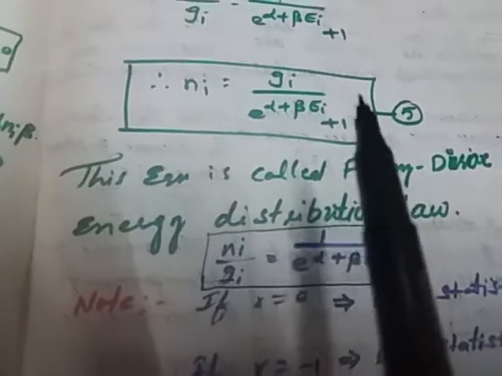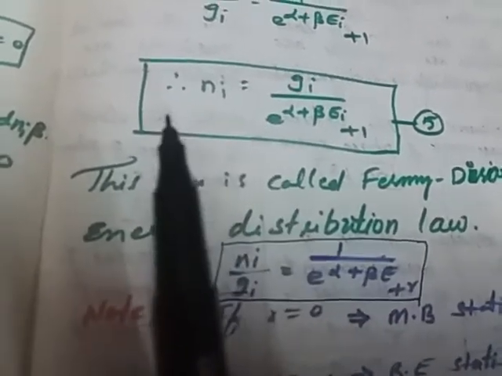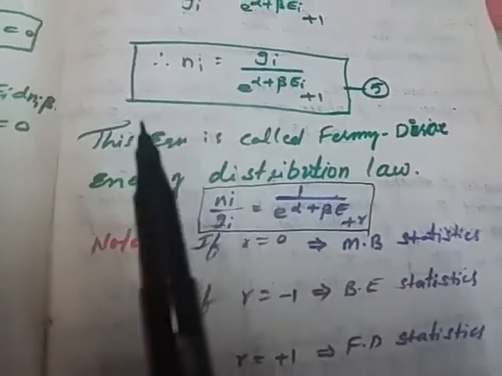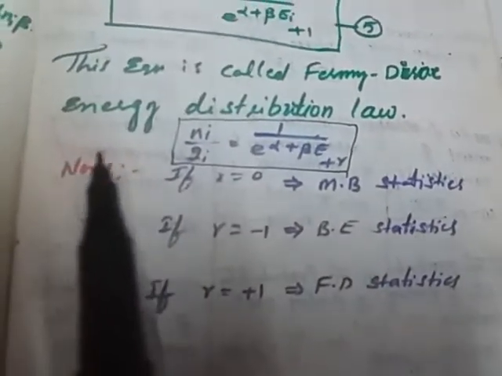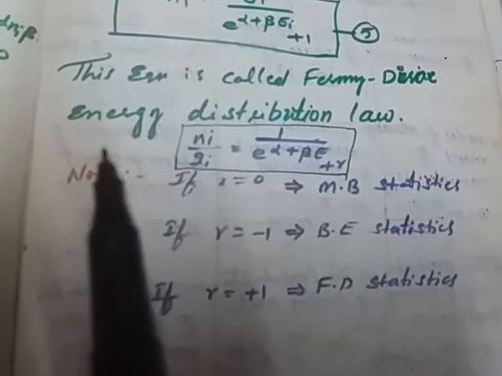So these are the very, very important formulas for the PG examinations. Students, concentrate on it and remember whether it is a plus 1 or minus 1. According to that, we can distinguish Bose-Einstein or Fermi-Dirac. Now, according to this formula, the above three distribution laws, such as Maxwell-Boltzmann distribution law, Bose-Einstein distribution law, and Fermi-Dirac distribution law.